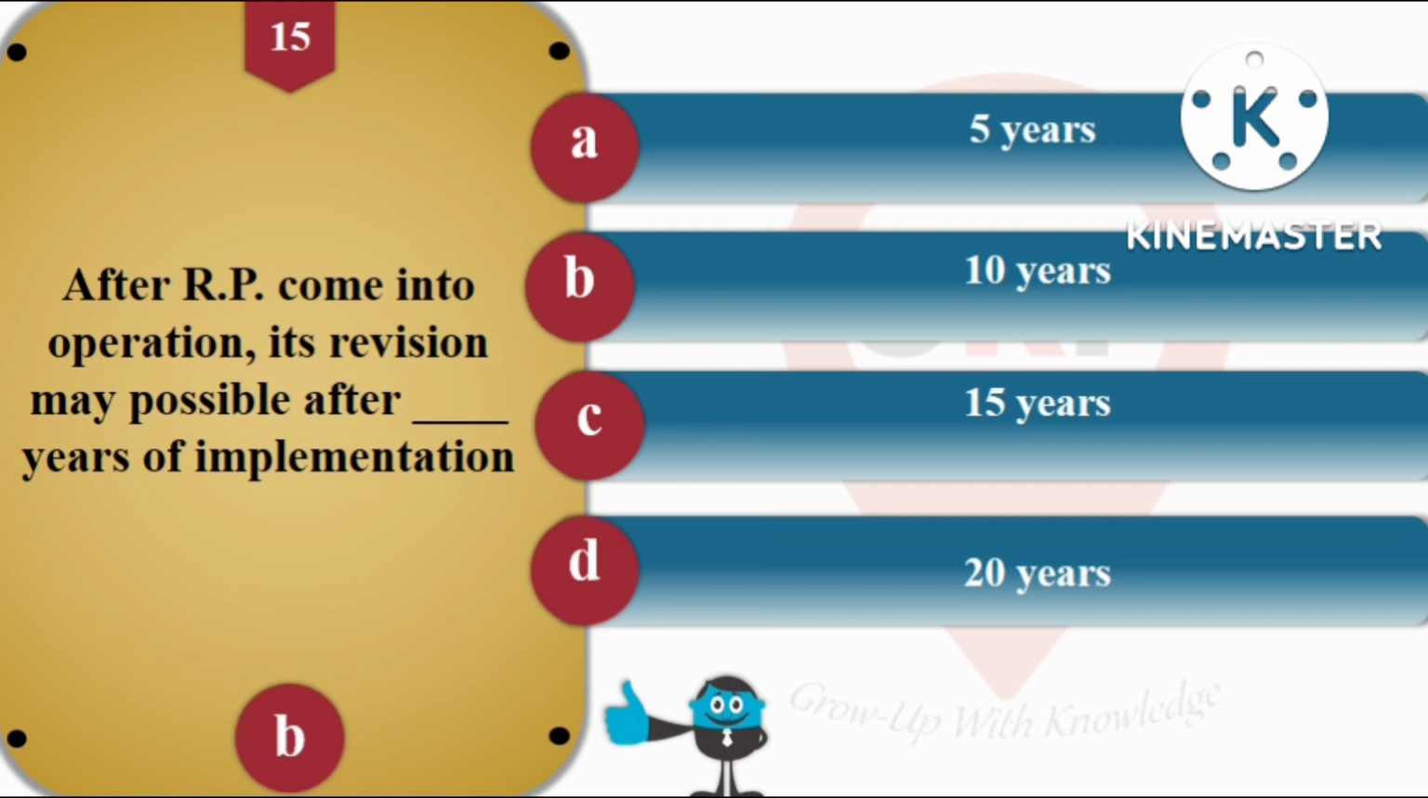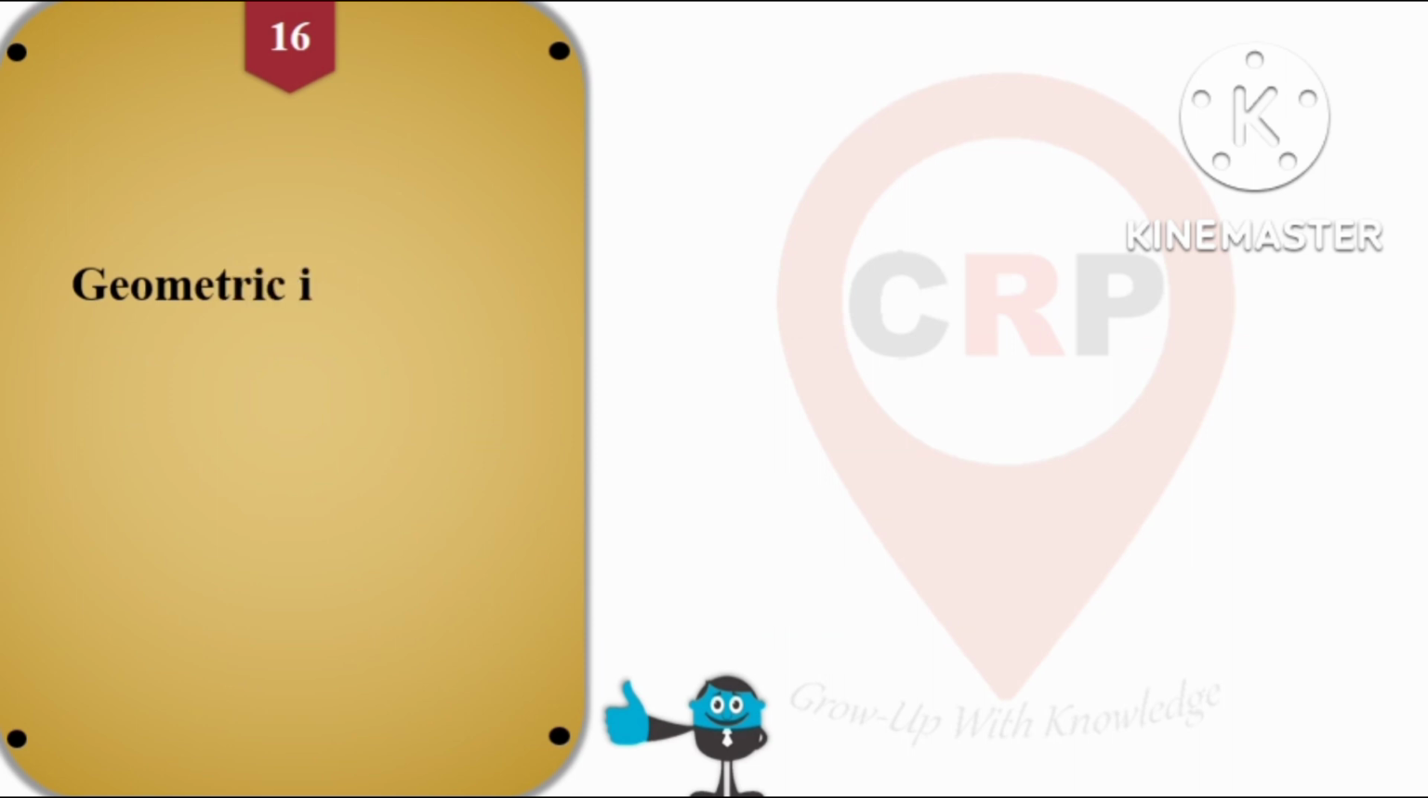Next question number 15. After regional plan comes into operation, its revision may be possible after dash years of the implementation, and options are 5 years, 10 years, 15 years and 20 years. And the right answer for this question is option number B, that is 10 years. After 10 years of implementation, we can revise the regional plan. So the right answer is 10 years.